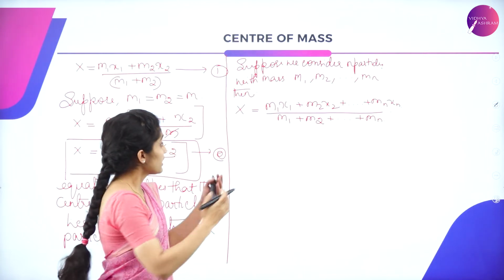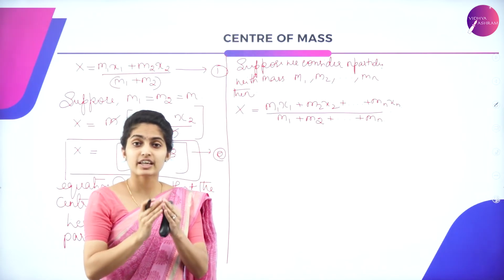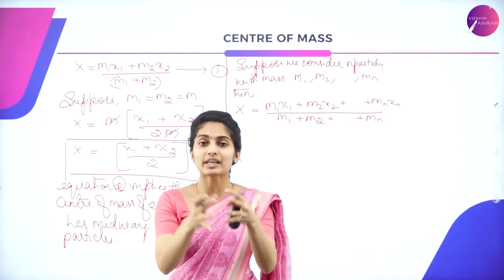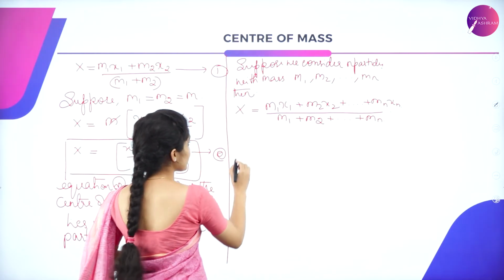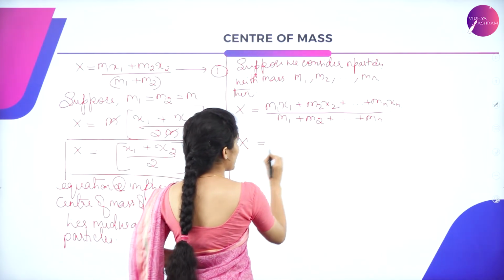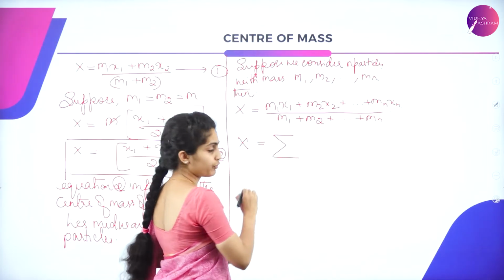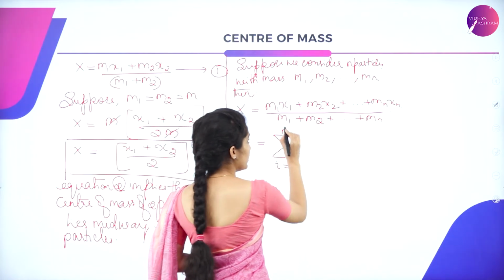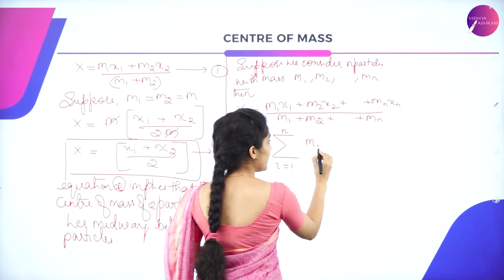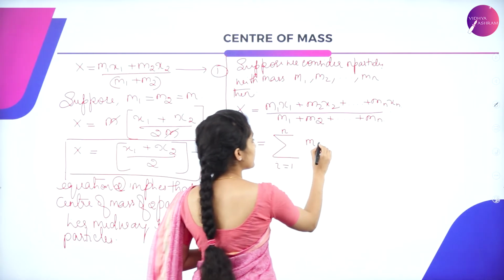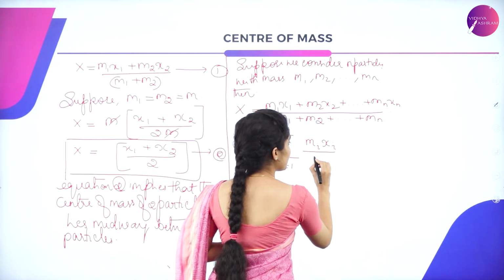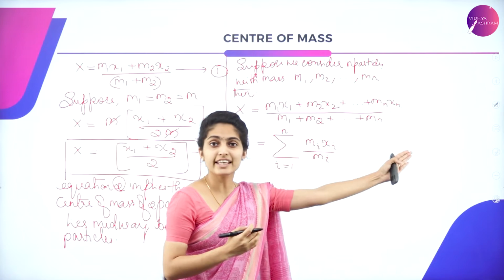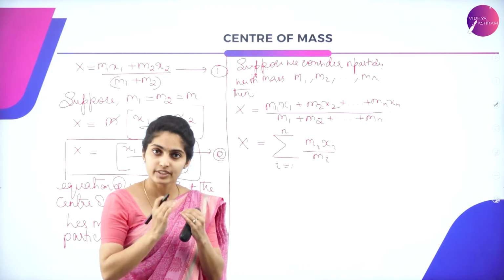Now summing up each and every term, we can give it in a single statement, that is a single term, summation. We have already discussed that x is written as the summation of i equal to 1 to n of mi xi divided by the sum of mi.